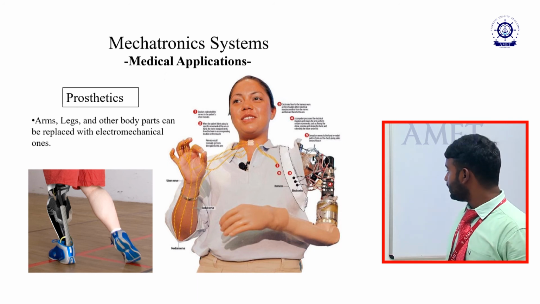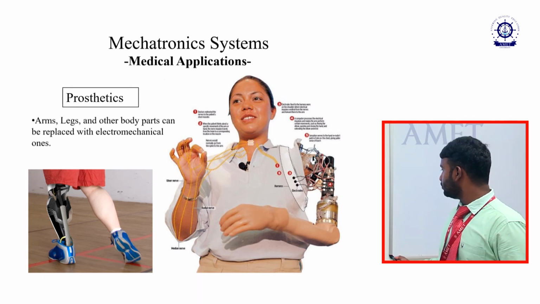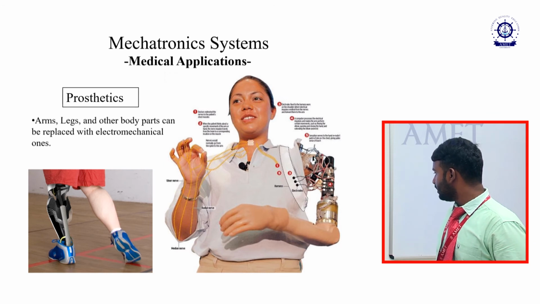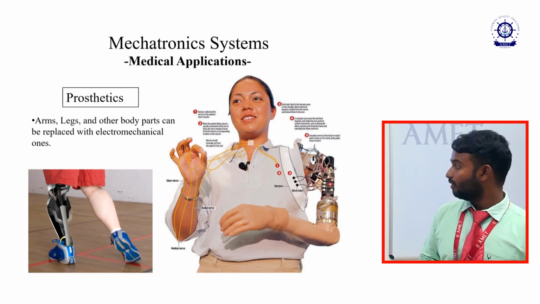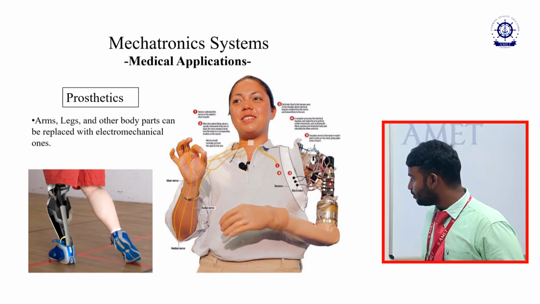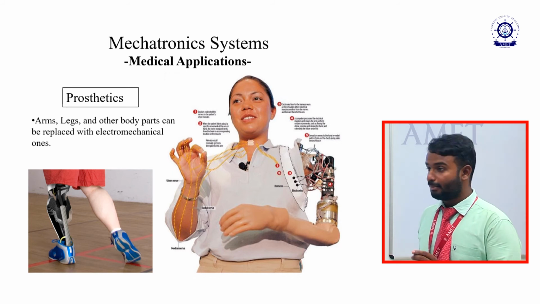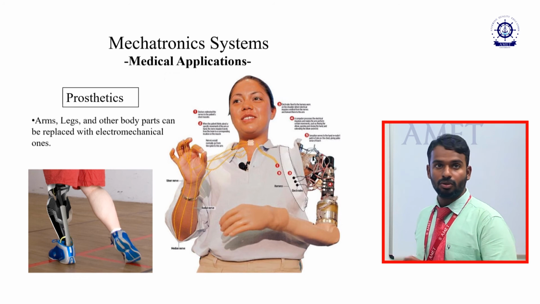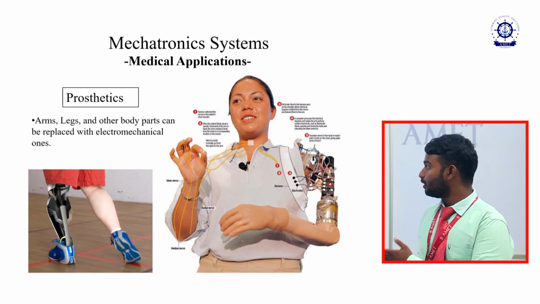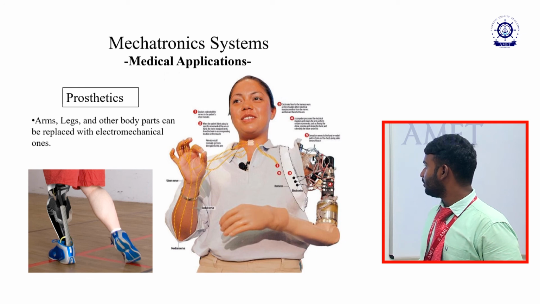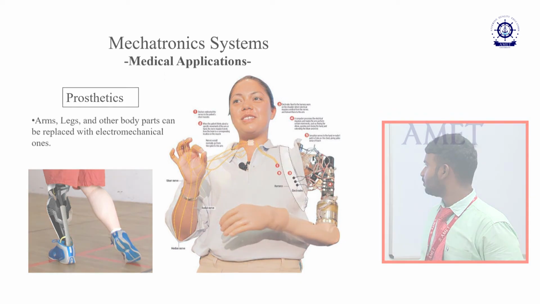The function given to the nerve will be actuated over this prosthesis, the fingers and their hand action will work. This is also followed by legs. There are micro level sensors controlled with the human nerves for doing such activities. This is a very great application in the medical field of mechatronics.